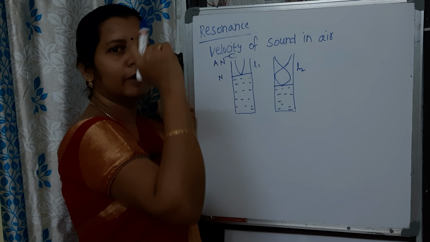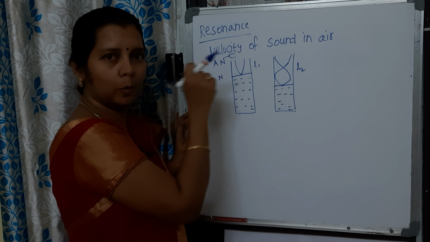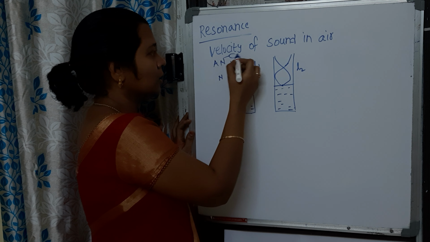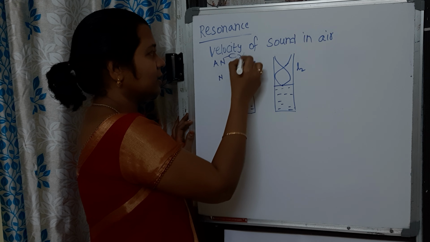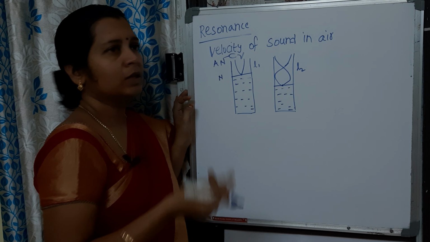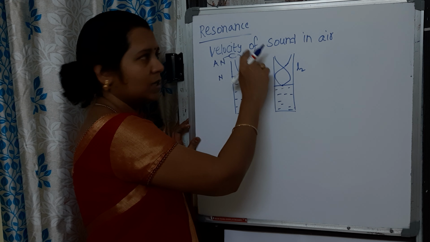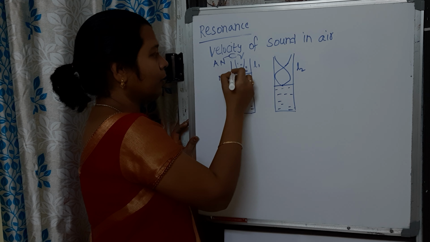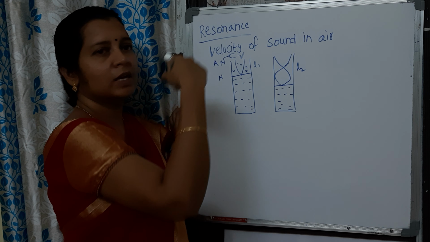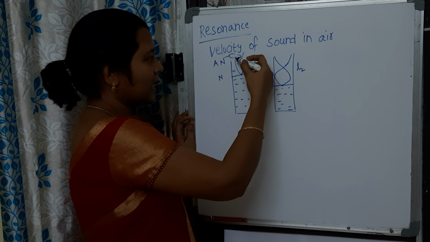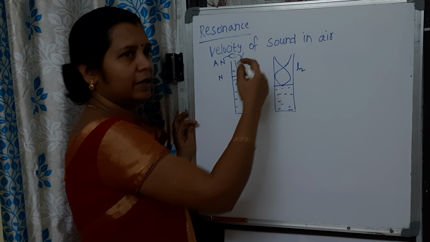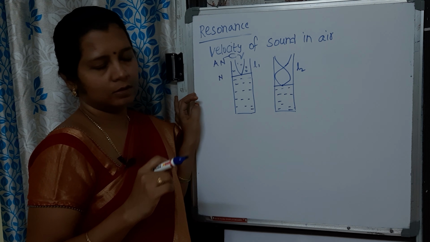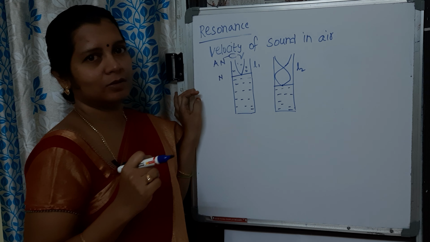When it is vibrated and kept near the open end, the tuning fork will vibrate with a certain frequency. This is the external force frequency, and because of this, the air column molecules form an incident wave and a reflected wave, forming standing waves, right?